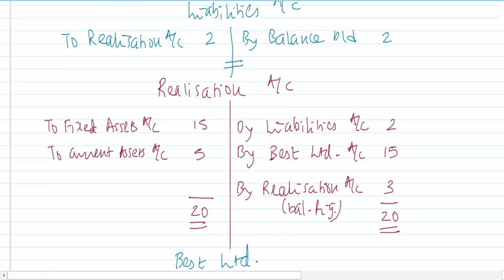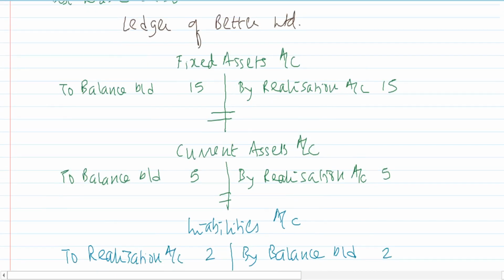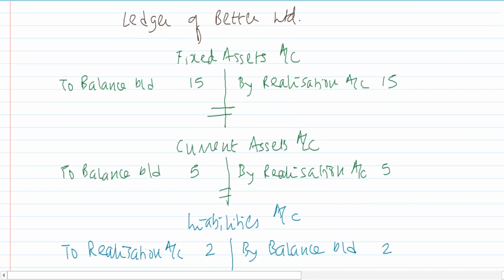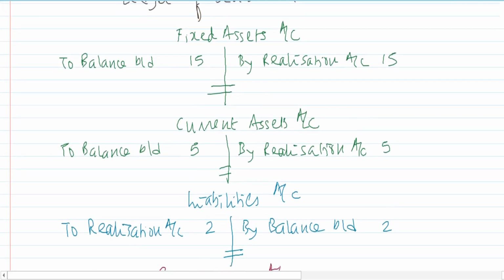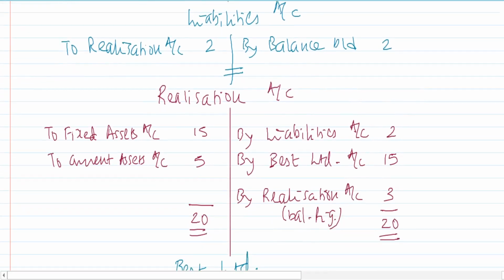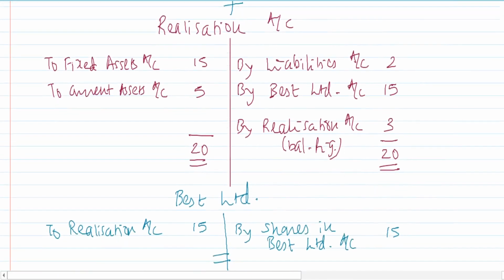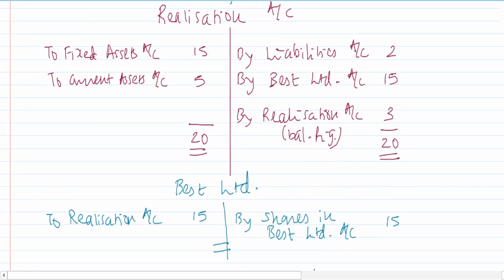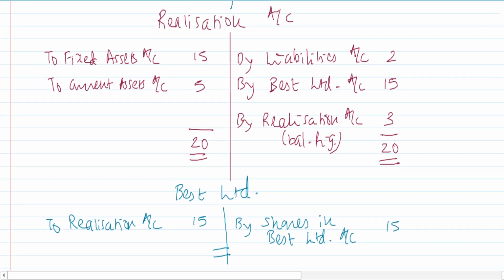Yes, I'll just give you a full glance of the answer now. This is the ledger of Better Limited. If anything is pending to be written from here, here is the place where you can pause the video and complete your answer. If anything is left in the realization account and the Best Limited account, pause the video here and complete it.